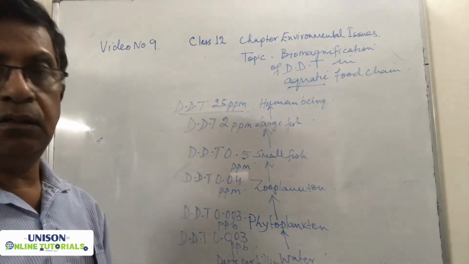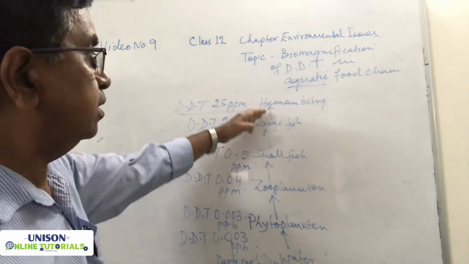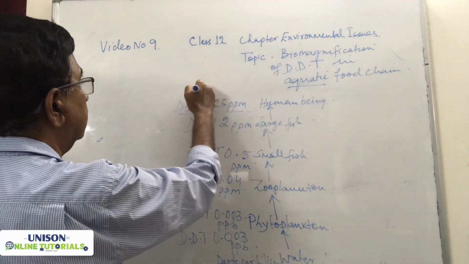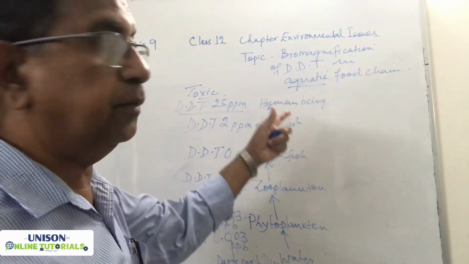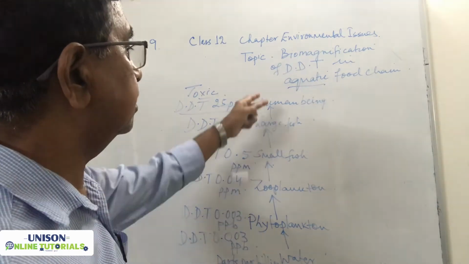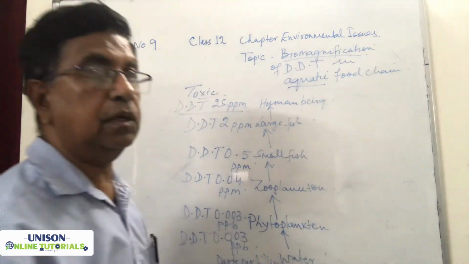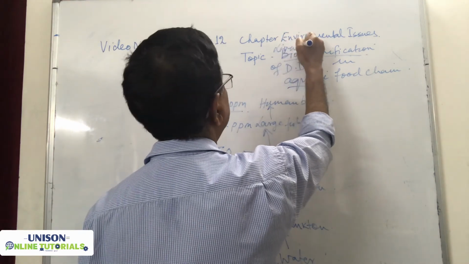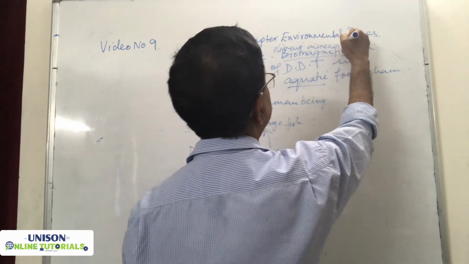So there is a very high concentration of the DDT reaching the human body, and you know that DDT is toxic. It is a poisonous chemical, and if it reaches the human body, it is going to harm the human body. This is how it is reaching. This phenomenon is known as biomagnification. Why is it known as biomagnification? Because bio means living and magnification means increase in concentration.